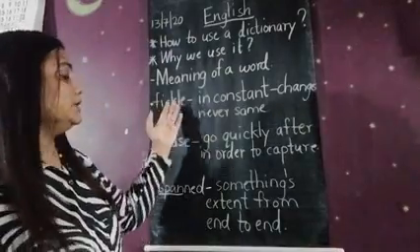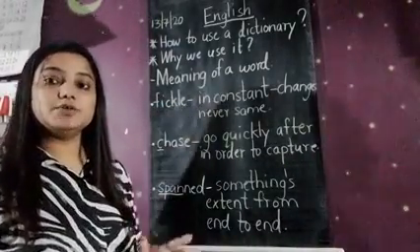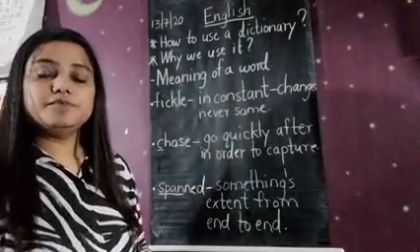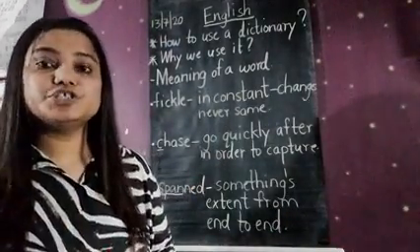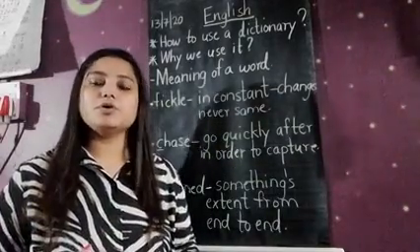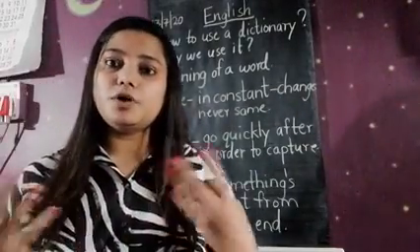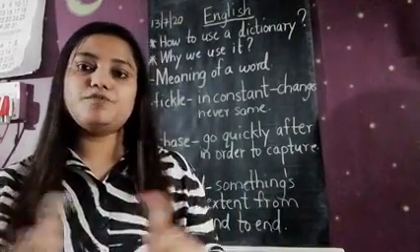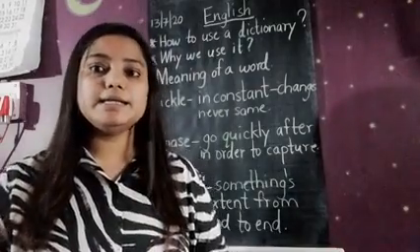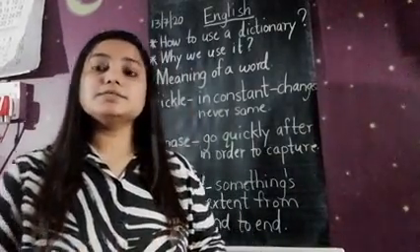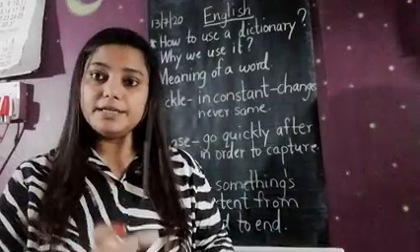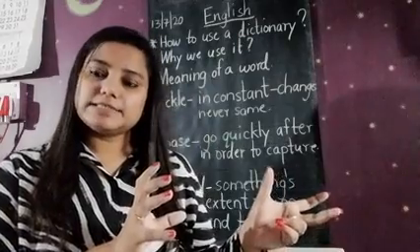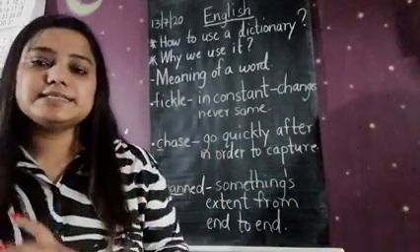So we got the meanings of all three words from the dictionary. You have learned today how to search for meanings in a dictionary. So I hope you will use a dictionary daily when you're studying. When you come across difficult words, new words which you have not heard before, you won't understand the line or the sentence. So you have to immediately open your dictionary, search for that word, read the meaning and try to put that meaning in the sentence, and then you will know the meaning of that sentence, children.